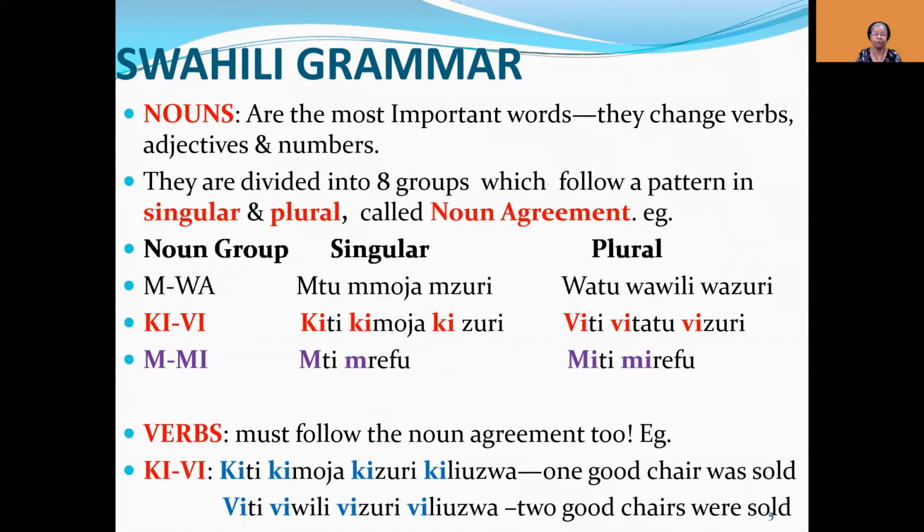Verbs must follow the noun agreement too. So if I were to say kiti kimoja kizuri kiliuzwa, we can see there that ki is agreeing with the kiti, and li is past tense, and uzwa is the verb sold. It's saying one good chair was sold. We can see the plural again, the prefix that is attached to the verb must also agree. So viti viwili vizuri viliuzwa: two good chairs were sold.